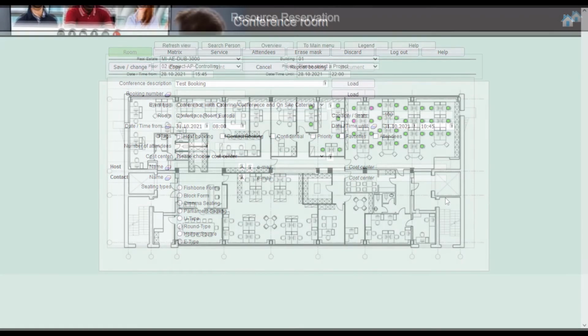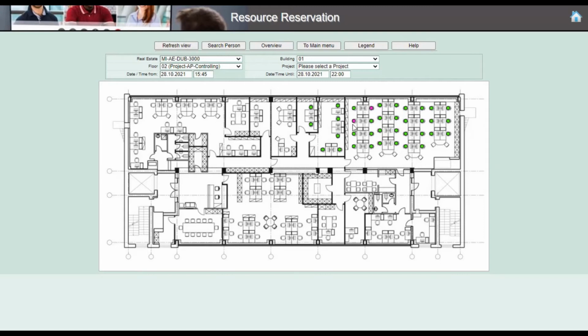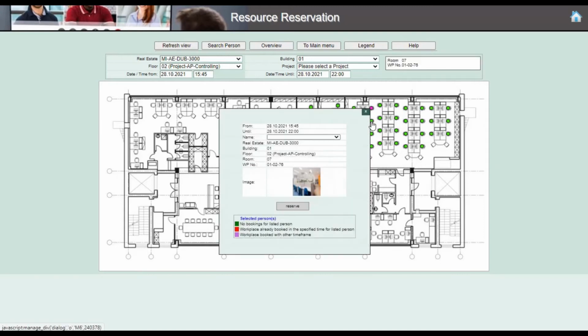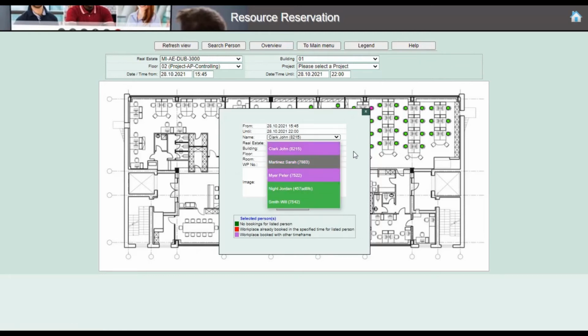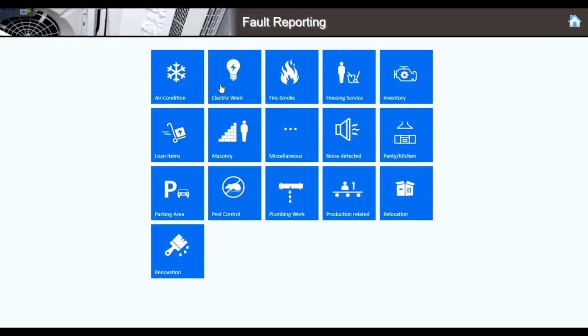A modern workplace management is also a part of the comprehensive solution. The system covers permanent occupation, co-working booking, shared desks, or home-based booking concepts. Self-service bookings with a touchscreen are also available.